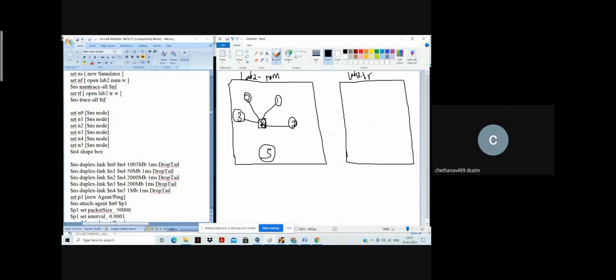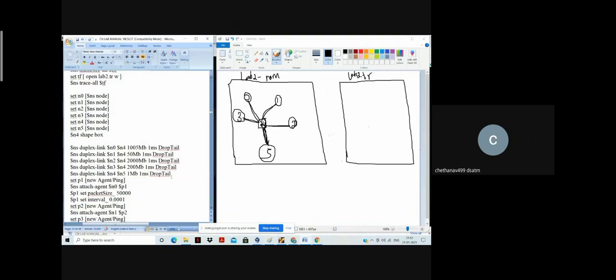Duplex link means what? We can send the packet from 3 to 4 and 4 to 3. It may be something like 3 to 4 the packet is sent, and 4 to 3 the acknowledgement may be available. Next is 4 to 5. Just see it here, 4 to 5. We can send the packet on the link between 4 and 5. Something like this: 0 will send the packet to node number 4, 1 also sends the packet to node number 4, 2 also sends the packet to 4, 3 to 4. Then we can send 4 to 5. The packet may be sent from 4 to 5. Anyway, the duplex link between all the nodes is now available, with the bandwidth and propagation delay also, and what to do if the bandwidth overflows. That is also available.